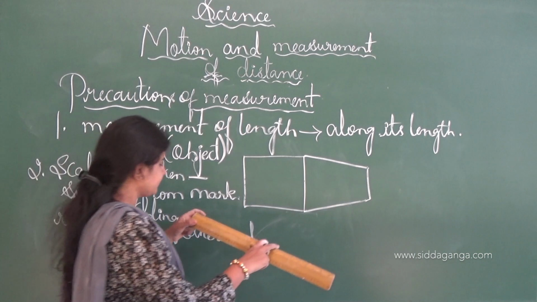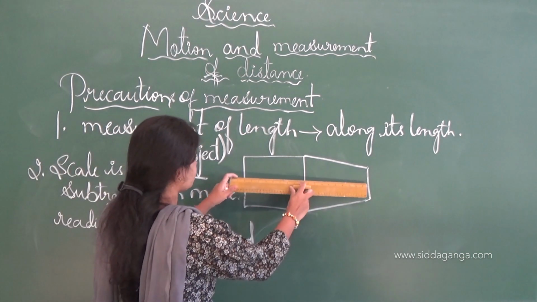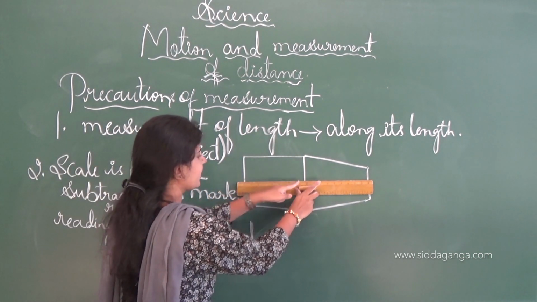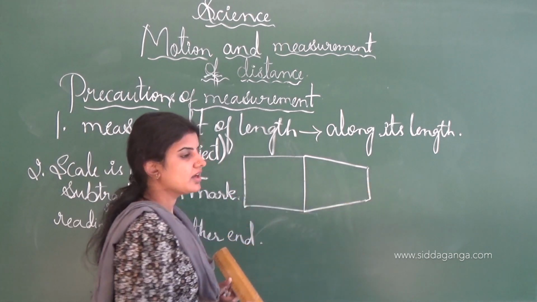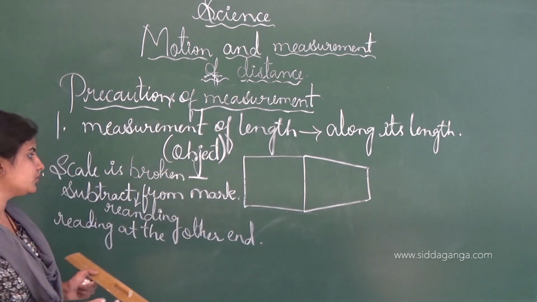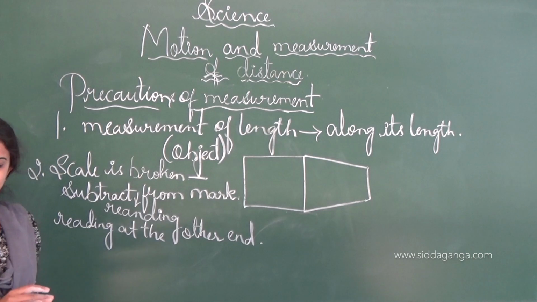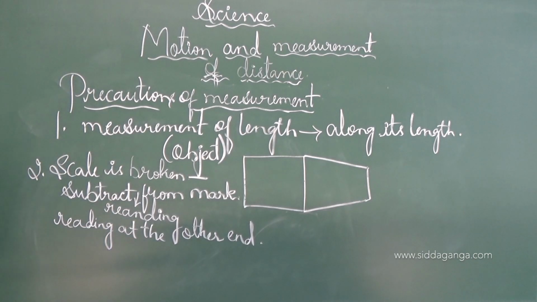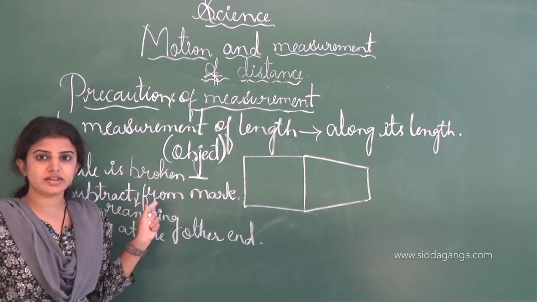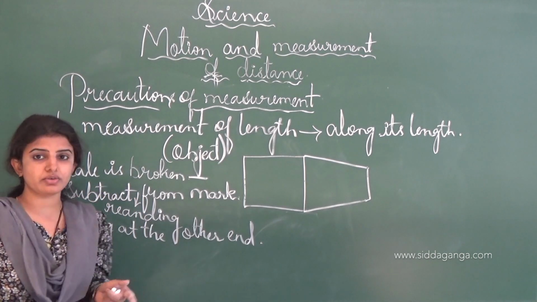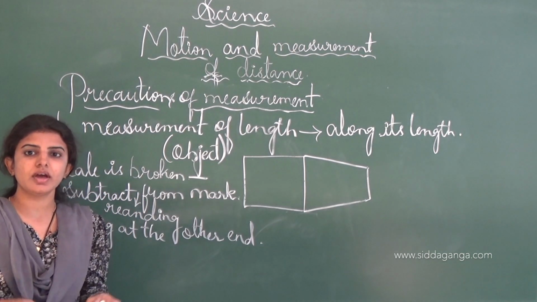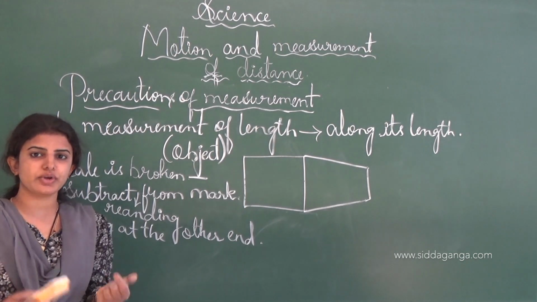See, for example, if one mark is broken, first we have to take from the 1, and later we have to count it and subtract it from the other end. We use this to measure the particular length of an object, and this is the second precautionary step. In the first precautionary step, we measure the length of the object along its length, and in the second case, if a scale is broken, we subtract from another end, and thereby we can get the accurate result.